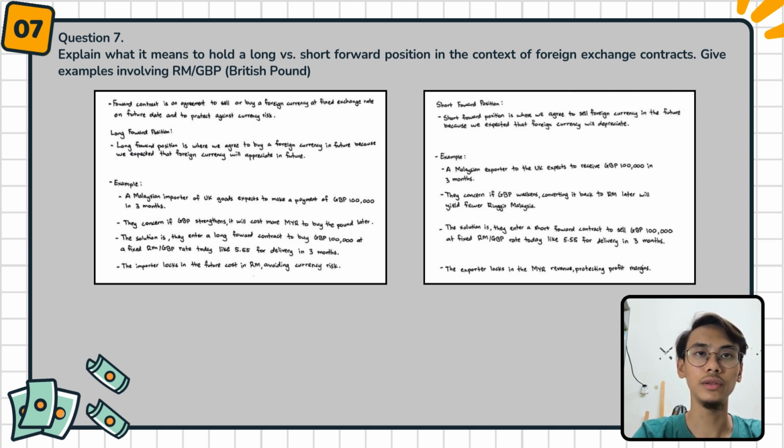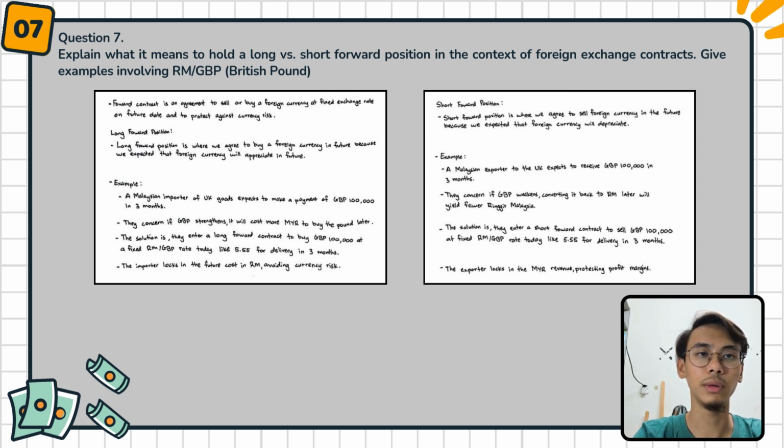Long forward position is where we agree to buy a foreign currency in future because we expect that the foreign currency will appreciate in future. For example, a Malaysian importer of UK goods expects to make a payment of GBP100,000 in 3 months.